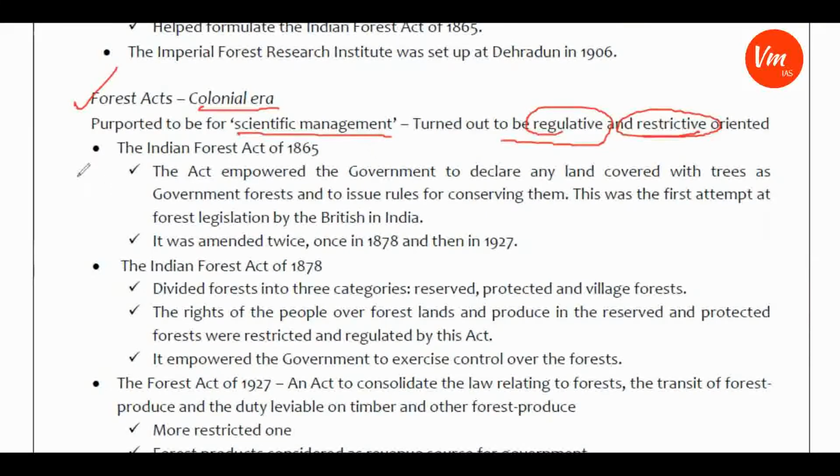The Indian Forest Act of 1865, the first forest act, empowered the government to declare any land covered with trees as government forests and to issue rules for conserving them. This indirectly turned the government into the owner of the forest.